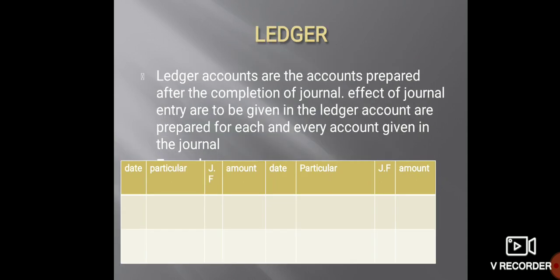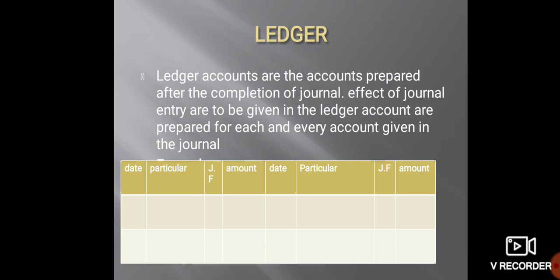Now the next question is ledger. What is a ledger? Ledger accounts are the accounts prepared after the completion of the journal. After preparing a journal, we have to prepare the ledger. The effects of the journal entries are to be given in the ledger accounts, which are prepared for each and every account given in the journal. The format of a ledger has two sides, debit and credit: date, particulars, journal folio and amount.